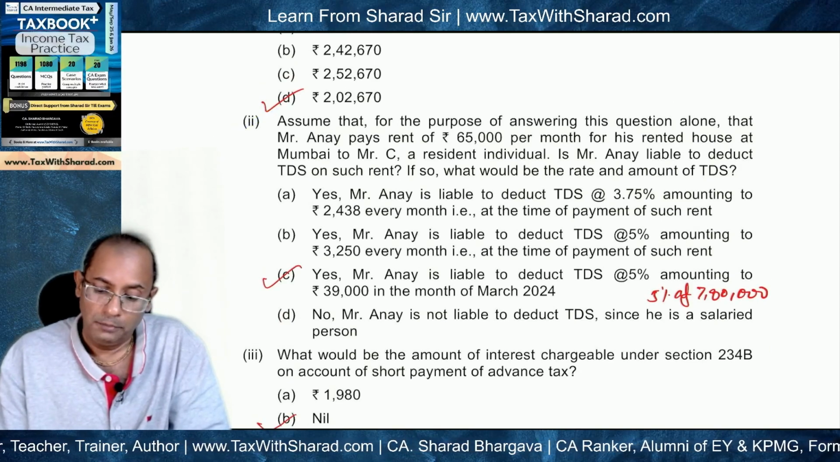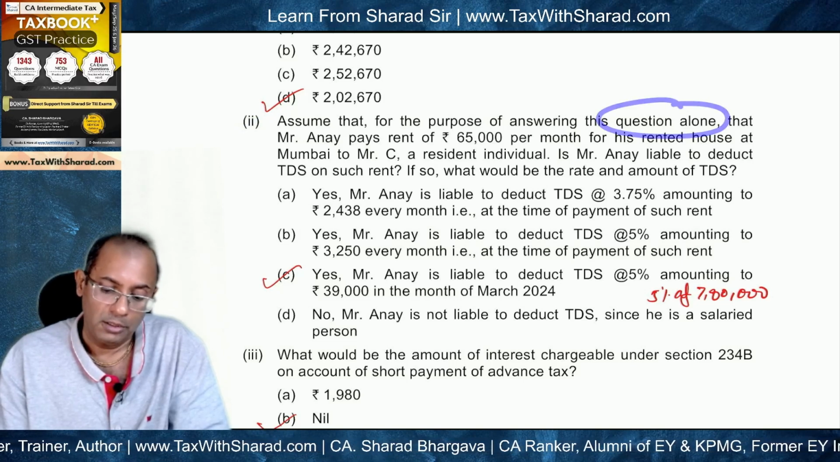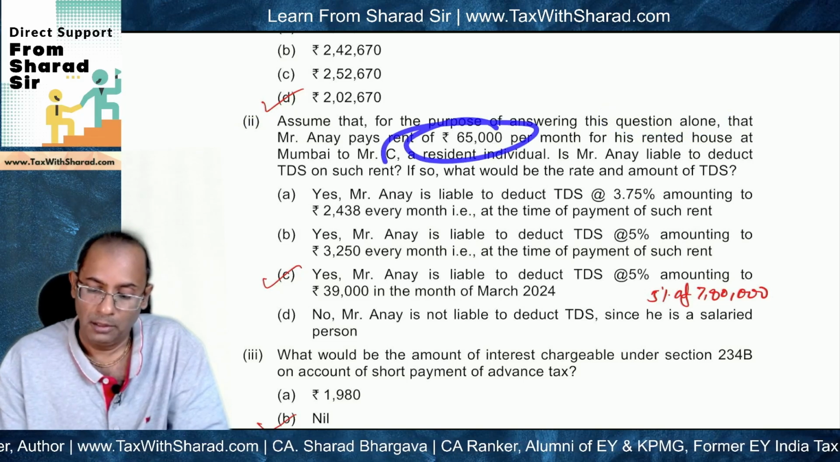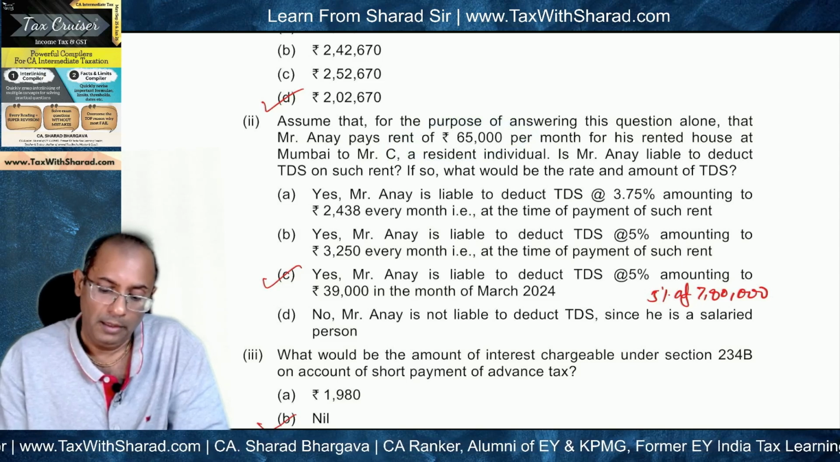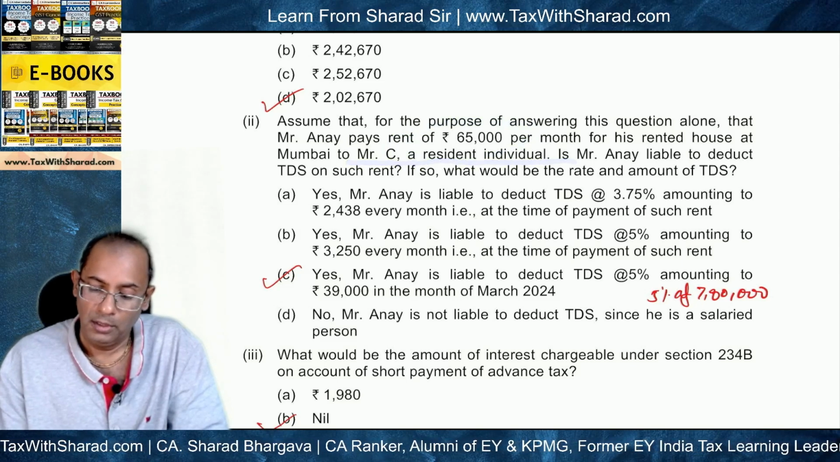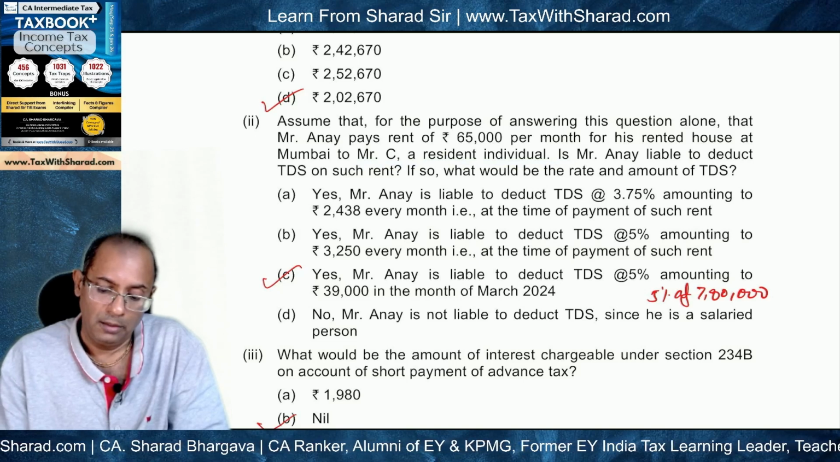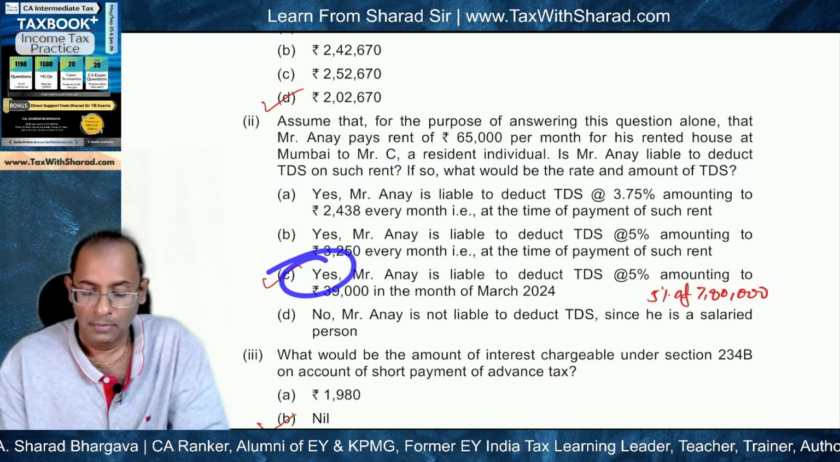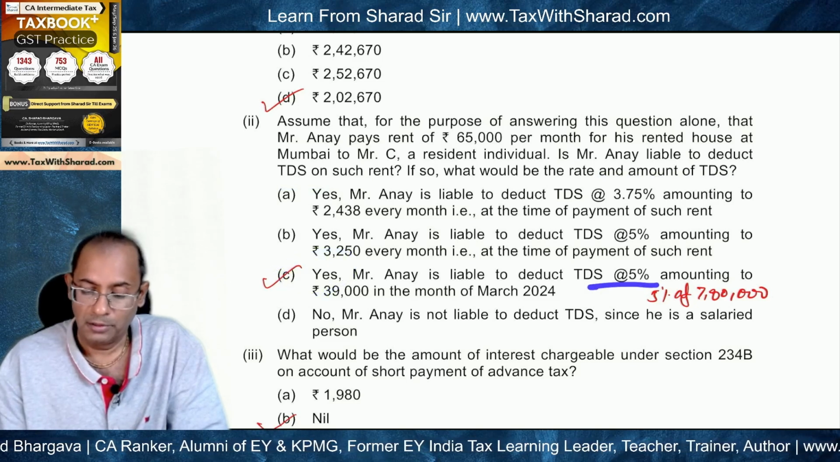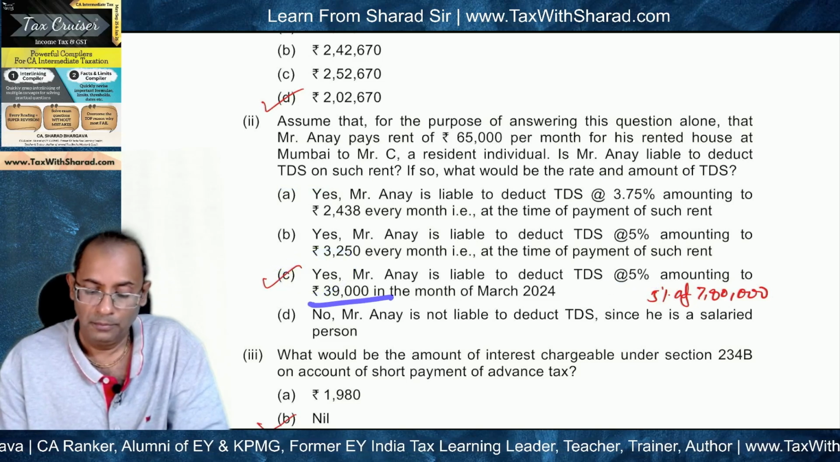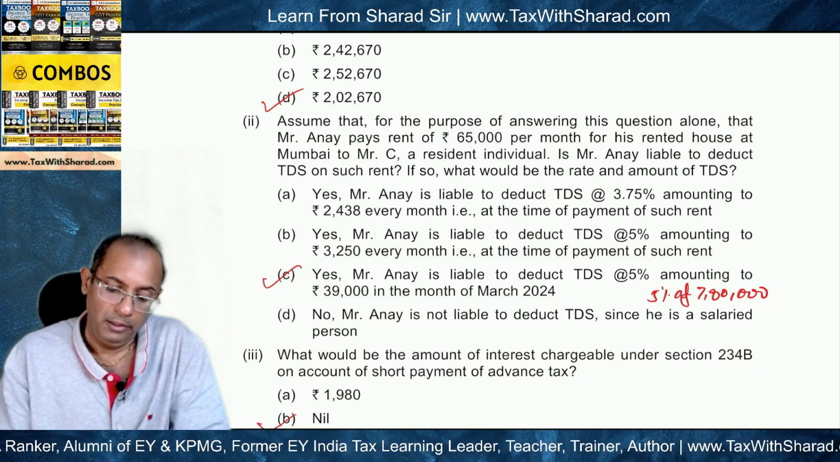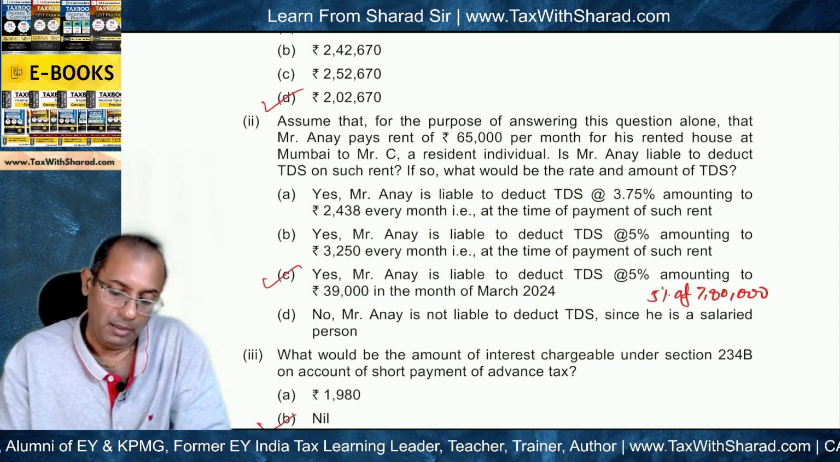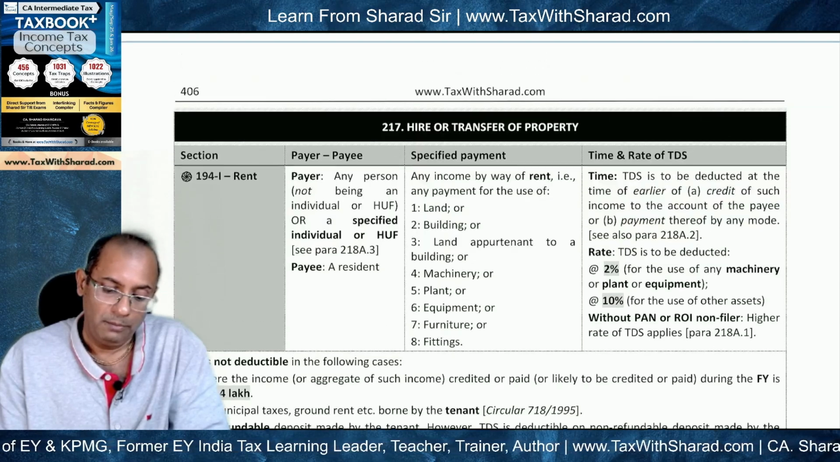Question 2. Assume that for the purpose of answering this question alone, that Mr. Anay pays rent of 65,000 per month for his rented house at Mumbai to Mr. C, a resident individual. Is he liable to deduct TDS? If so, what will be the rate and amount of TDS? And the correct answer is yes. He will be liable to deduct TDS at 5%, amounting to 39,000 in the month of March 2024. So which section will apply here?